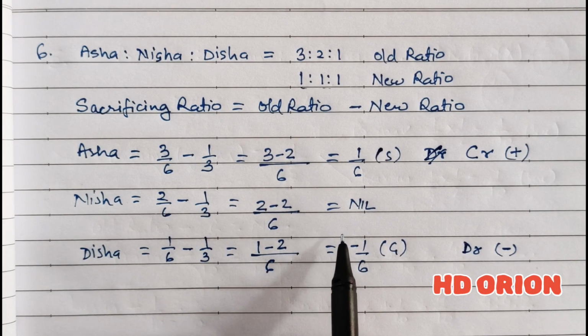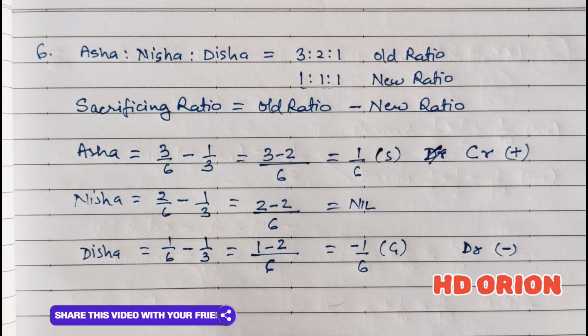Whereas for Nisha, because Nisha is receiving the same proportion of profit, neither is she gaining nor is she sacrificing. So it will not be affected. And when the capital accounts are fixed, then such journal entry will be passed by opening current accounts.